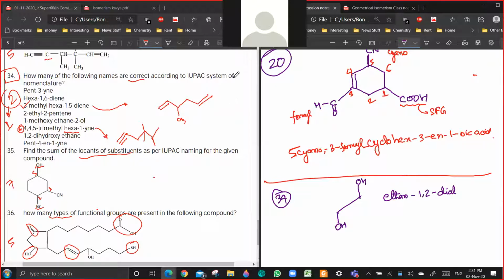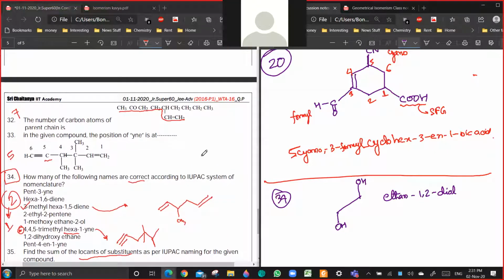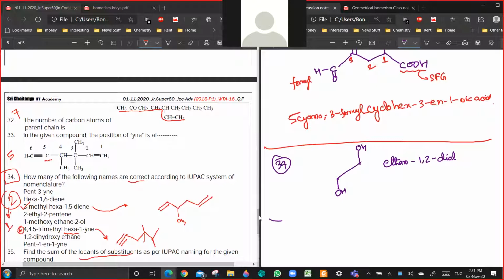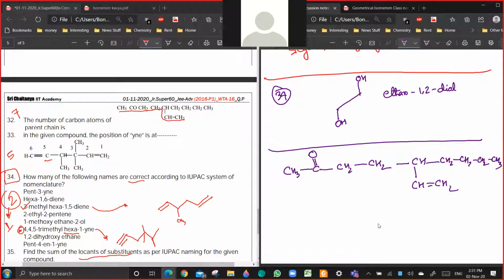Yes or no? Okay. Any other thing which you want me to tell? 32. Yeah. So in 32 you have to take a carbon atom. Okay, let me just draw it. So CH3, C double bond O, CH2, CH2, CH, CH double bond CH2, CH2, CH2, CH2, CH3.